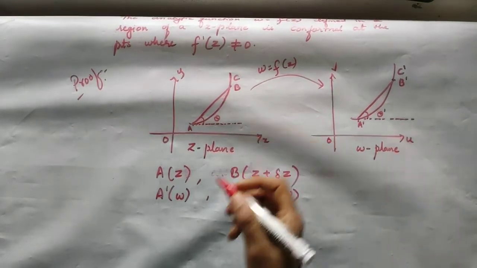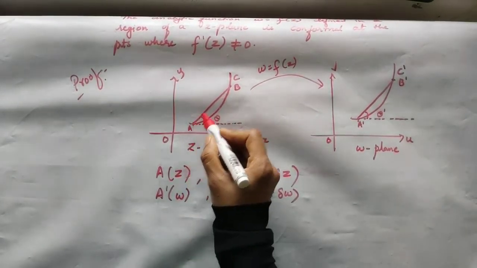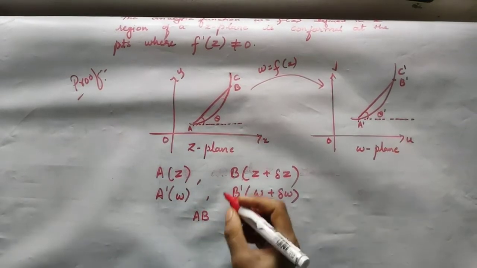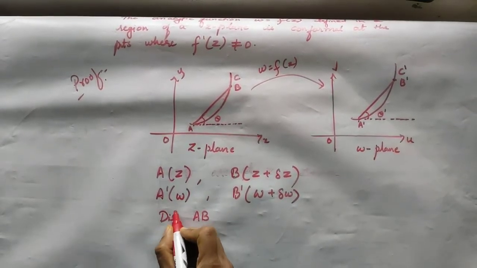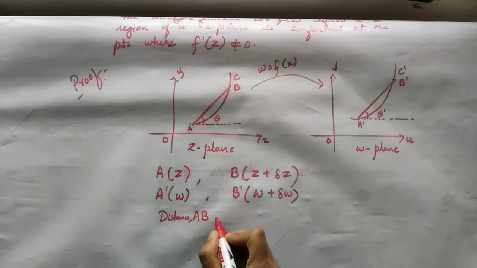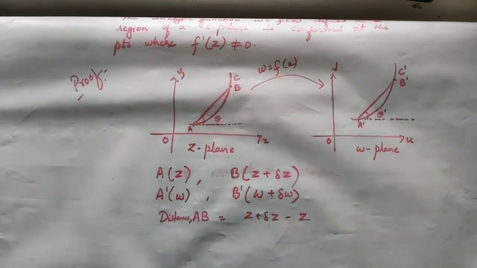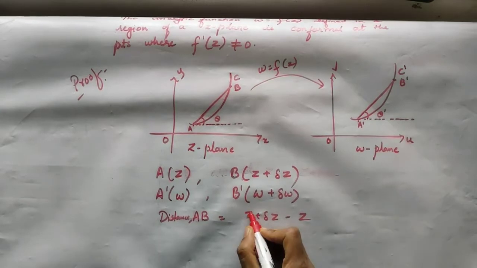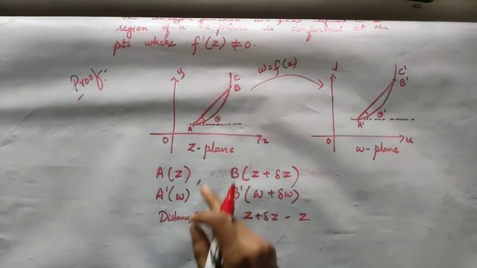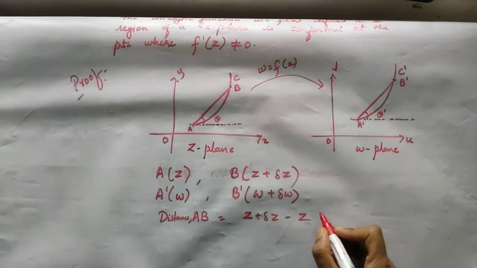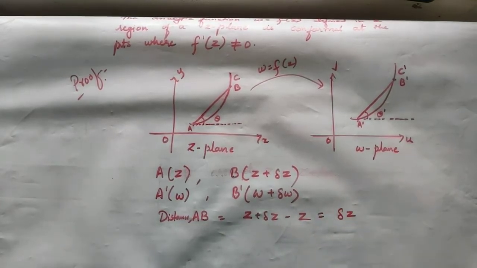Now, the distance AB is nothing but z plus delta z minus z, is it not? It is the modulus of the difference between the two, which I should get as modulus of delta z.